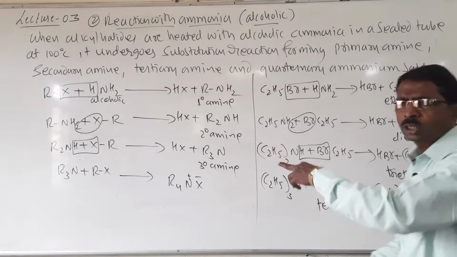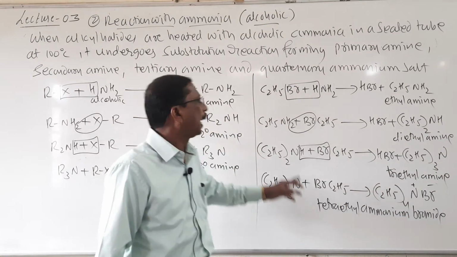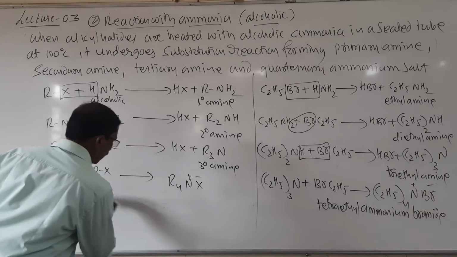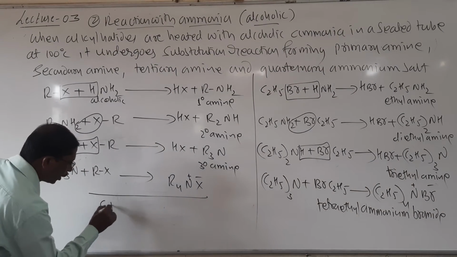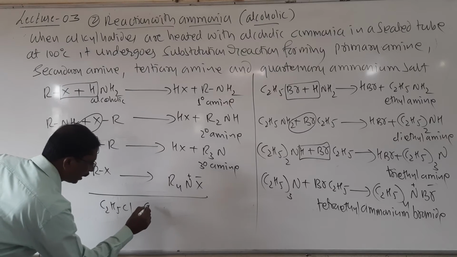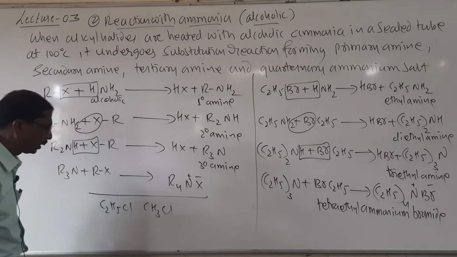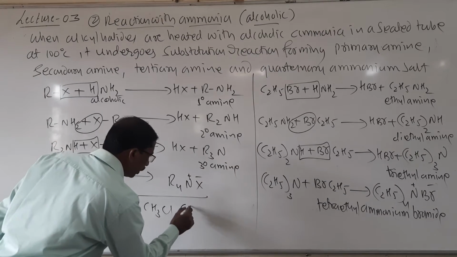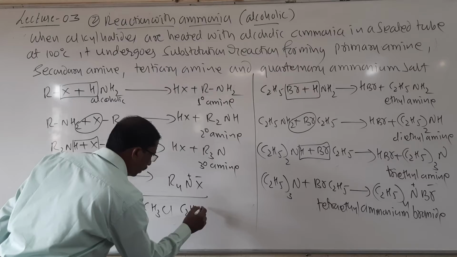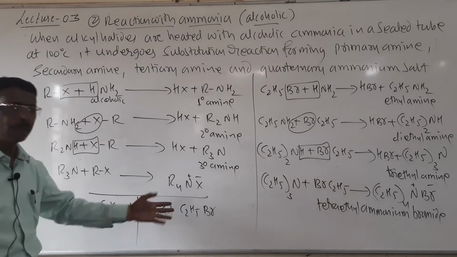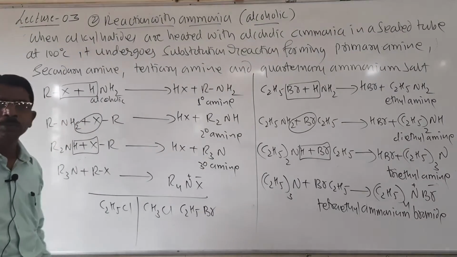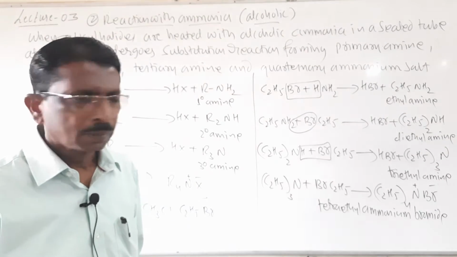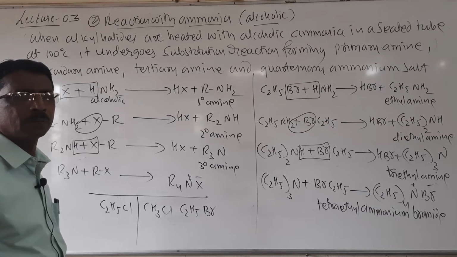You may write the general reaction or an example, and instead of ethyl bromide you may write CH3Cl, C2H5Cl or C2H5Br. You may write any one example. It is for 3 marks.